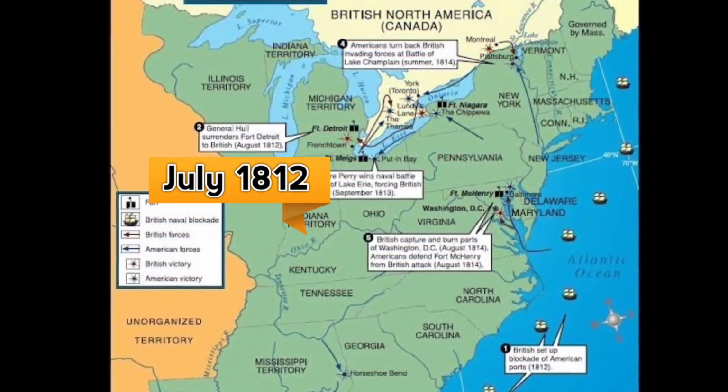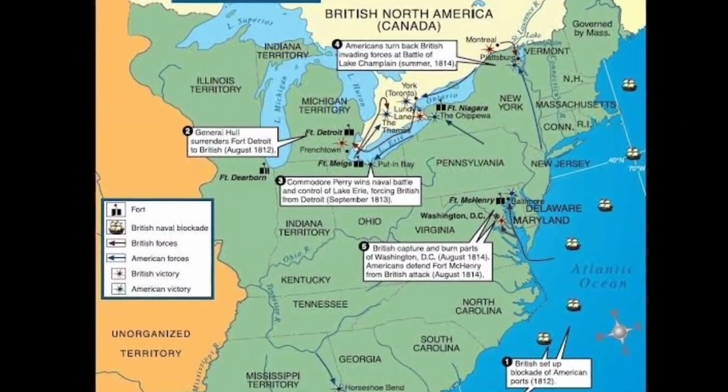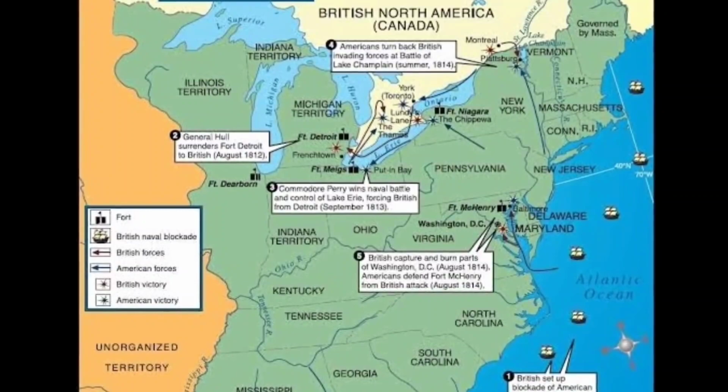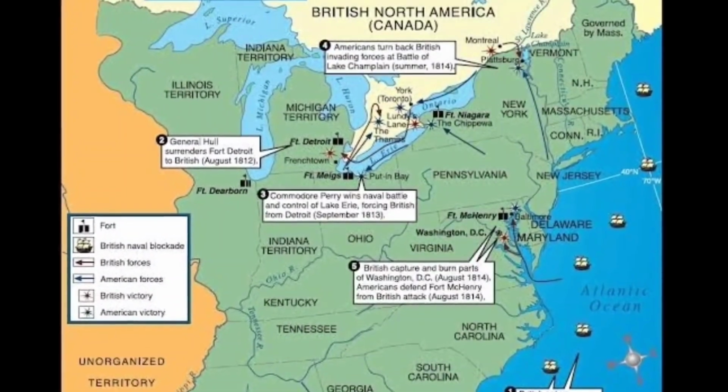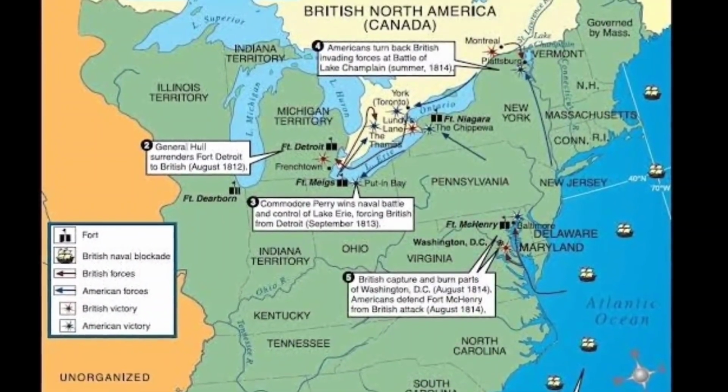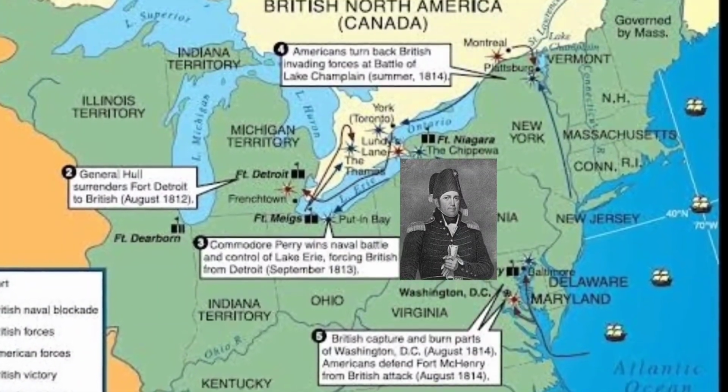In July 1812, American attacks intensified and American soldiers besieged Fort Detroit. However, the British and Native Americans defeated them, leading American commander William Hull to surrender with his army. Despite this, the American forces achieved several victories on Lake Erie and maintained control of the area.